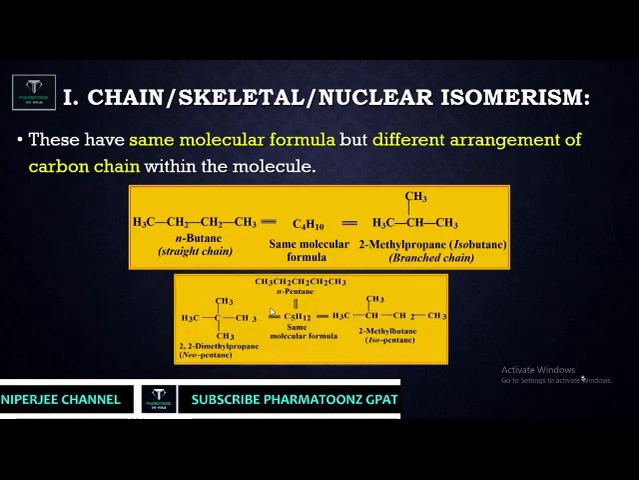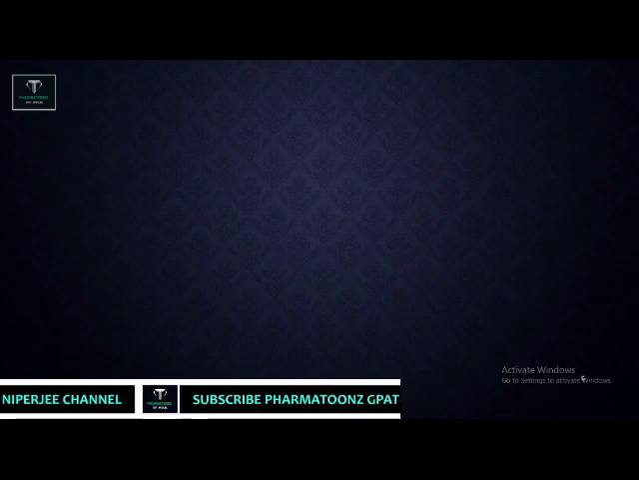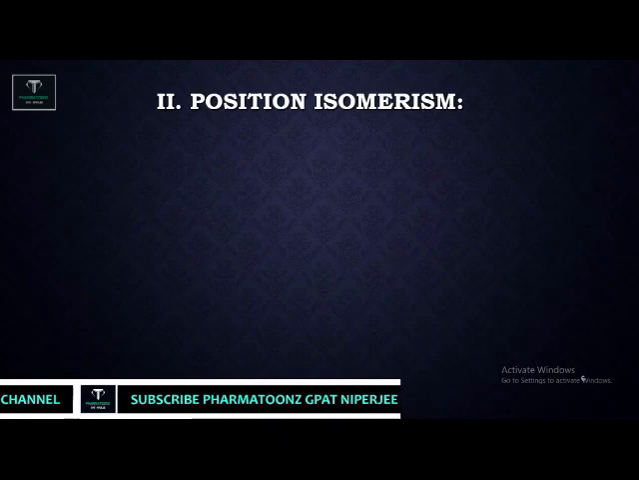In the same way, pentane has the molecular formula C5H12. This is the structure of neopentane and this is the structure of isopentane. Here there is more branching, and here there is less branching compared to neopentane. Again, the same molecular formula but a different arrangement of the carbon chain, which is called chain isomer, also skeletal or nuclear isomer.